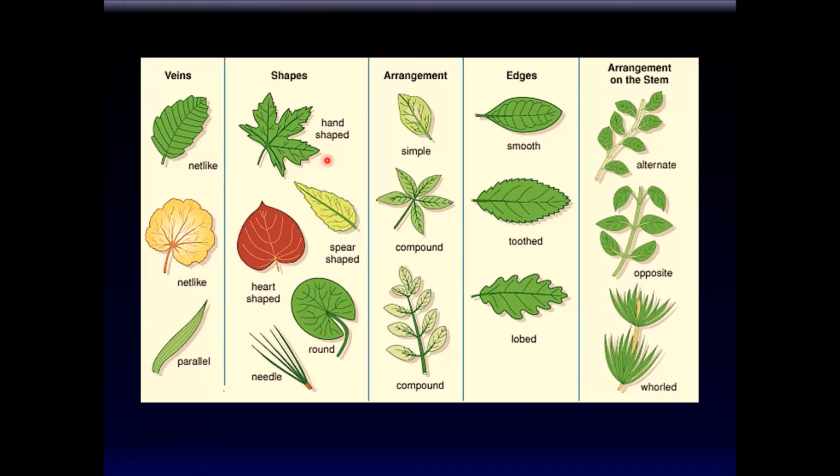Leaves can also be classified based on their shapes or their arrangements. A simple leaf or a compound leaf, a leaf that's composed of multiple other tiny leaves, is another example of a compound leaf. And leaves can also be classified according to their edges, whether they have smooth edges, toothed edges, or lobed edges, and how they're arranged on the stem. They could be arranged in alternate fashion, like over here. They could be arranged in opposite sides, or in a whorled appearance like this.